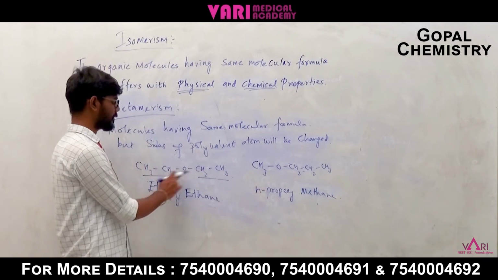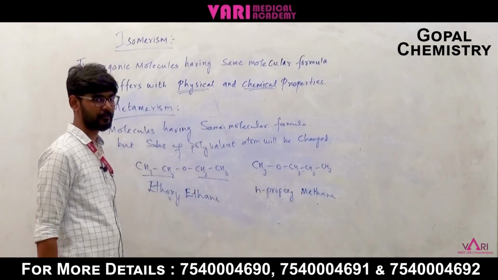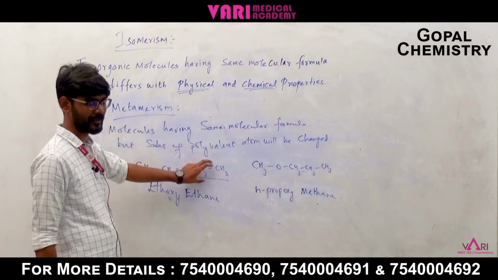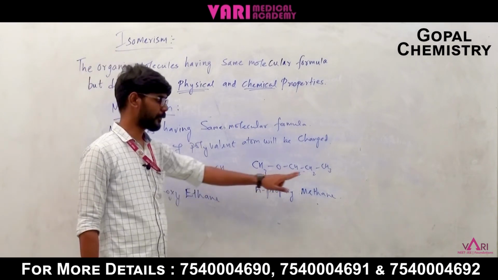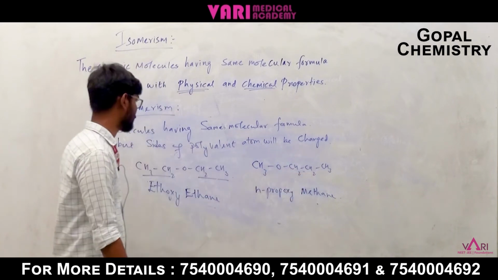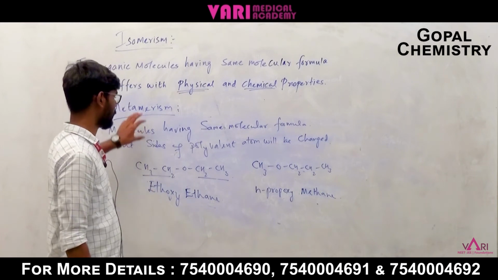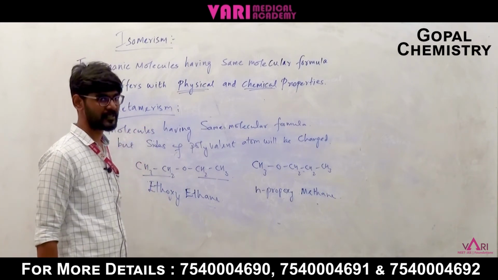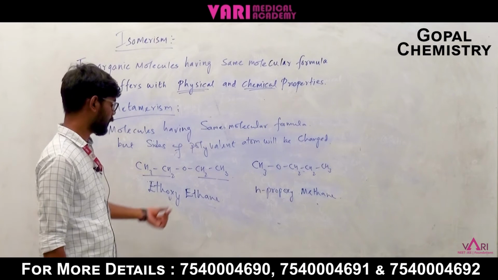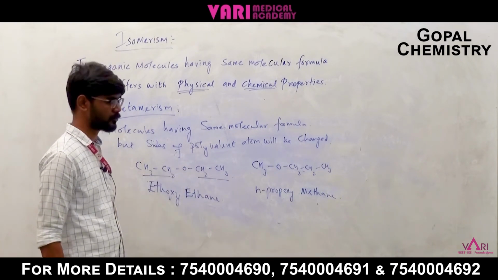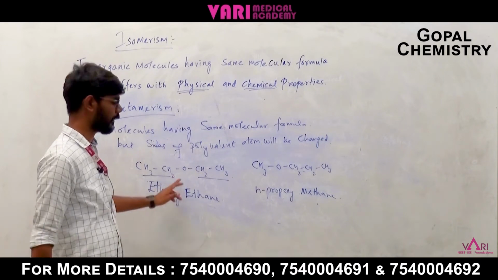So the sides of the polyvalent atom differ from each other. One is ethyl and the other is ethyl; here it is methyl and propyl. This type of isomerism is known as metamerism. Metamerism is nothing but molecules having the same molecular formula, but the sides of the polyvalent atom differ. Last year's NEET question was also the same one, so it is very important.